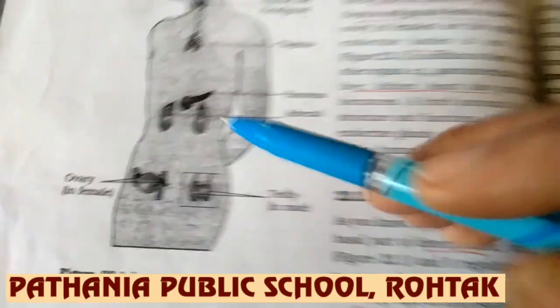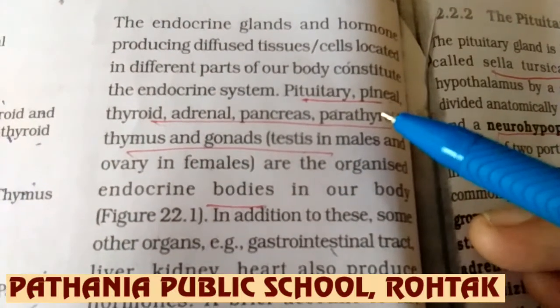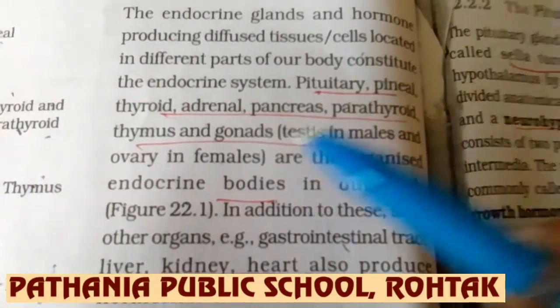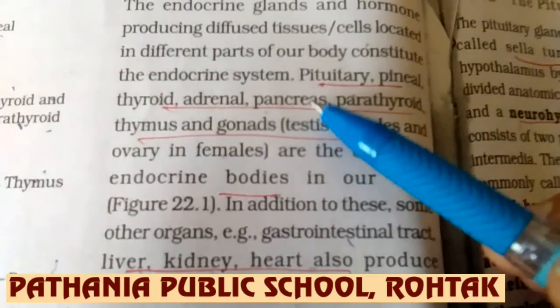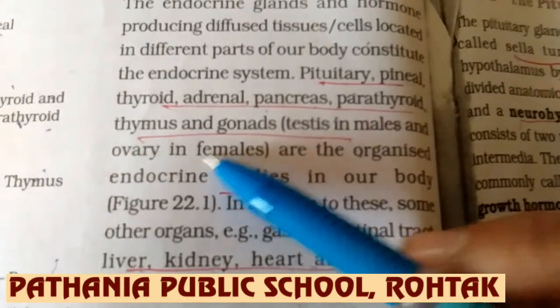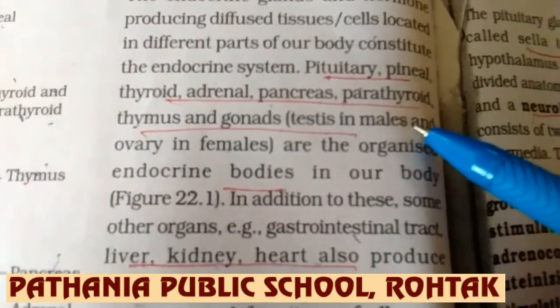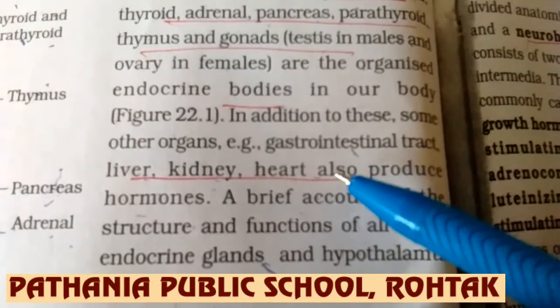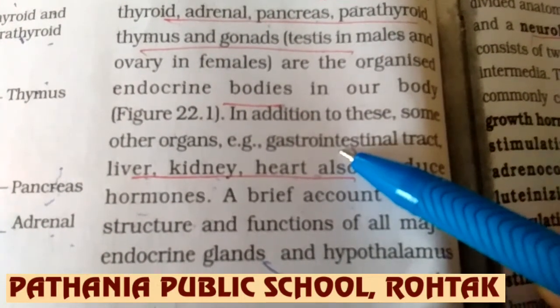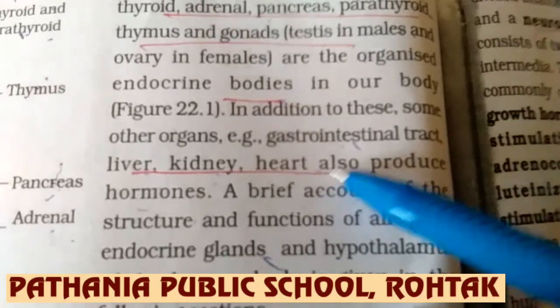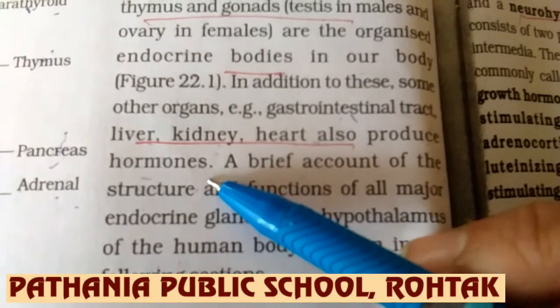Out of them, only one is present. Here they have given the list of endocrine glands: pituitary, pineal, thyroid, adrenal, pancreas, parathyroid, thymus, gonads, testes and ovary. In addition to this, the gastrointestinal tract, liver, kidney and heart also produce some hormones.